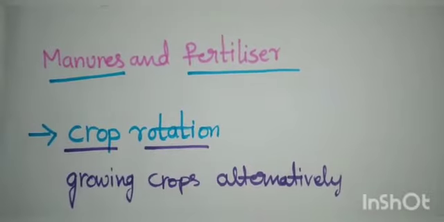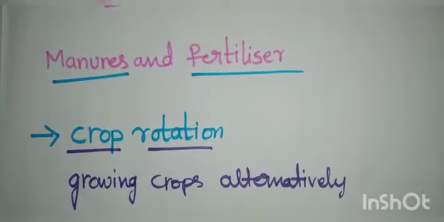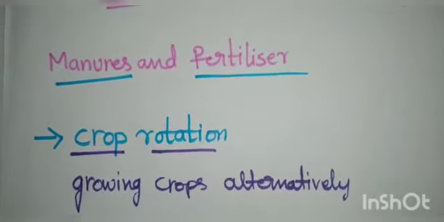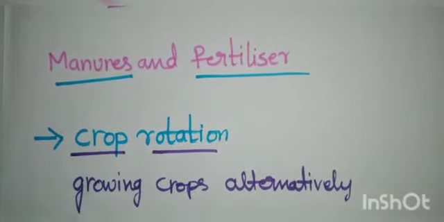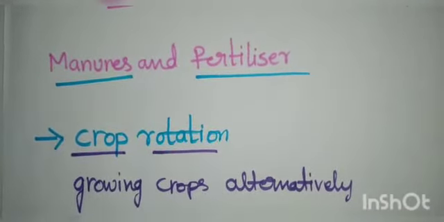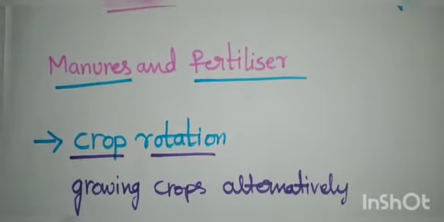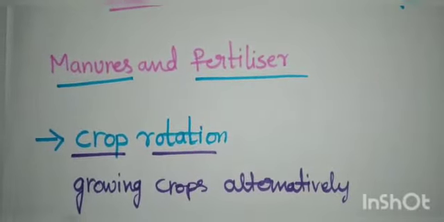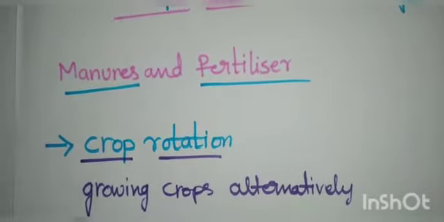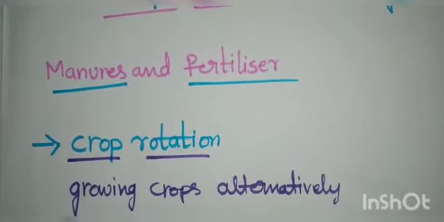Earlier, farmers in North India used to grow legumes as fodder in one season, and for the next season they would grow wheat. This helped in the replenishment of the soil. You know that nitrogen is very essential for plant growth and development, so this nitrogen will be replenished in the soil. So farmers are being encouraged to adopt this crop rotation practice.